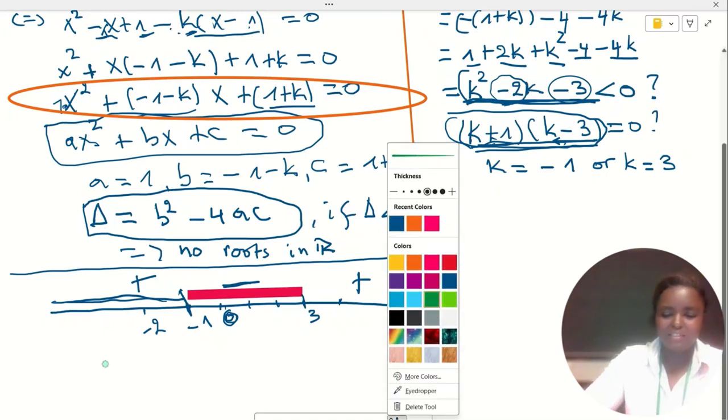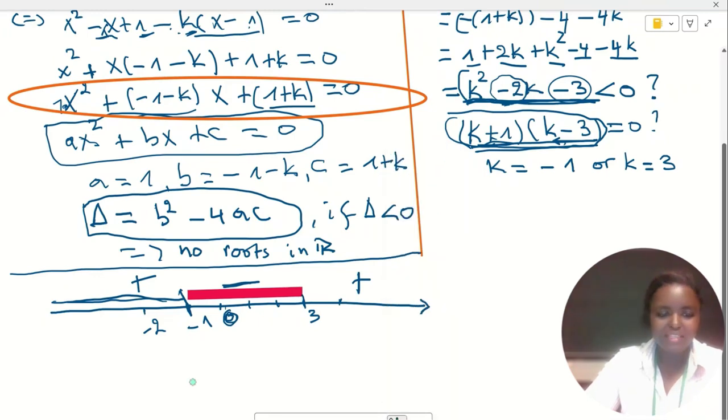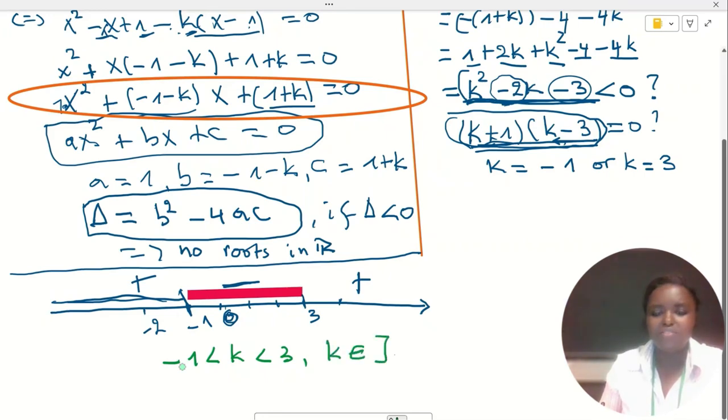minus 1 should be less than k, and k should be less than 3. Or you can write it as: k should belong in the open interval from minus 1 to 3. Open interval.